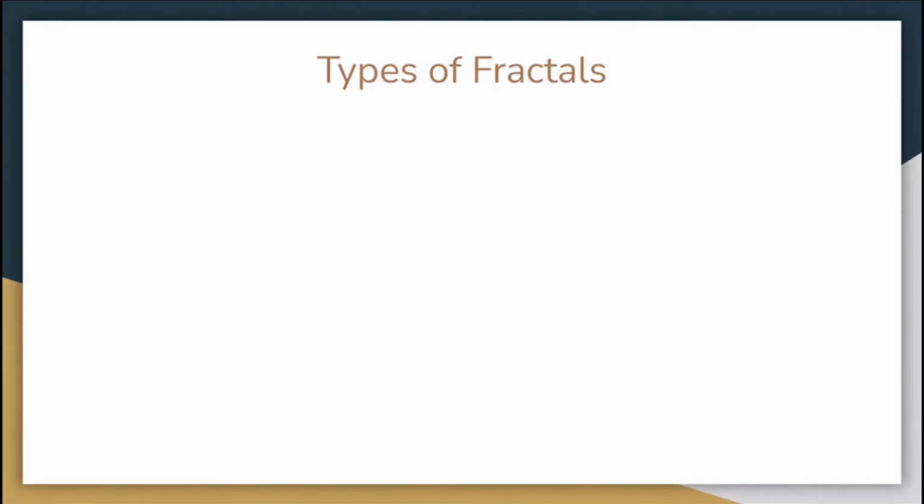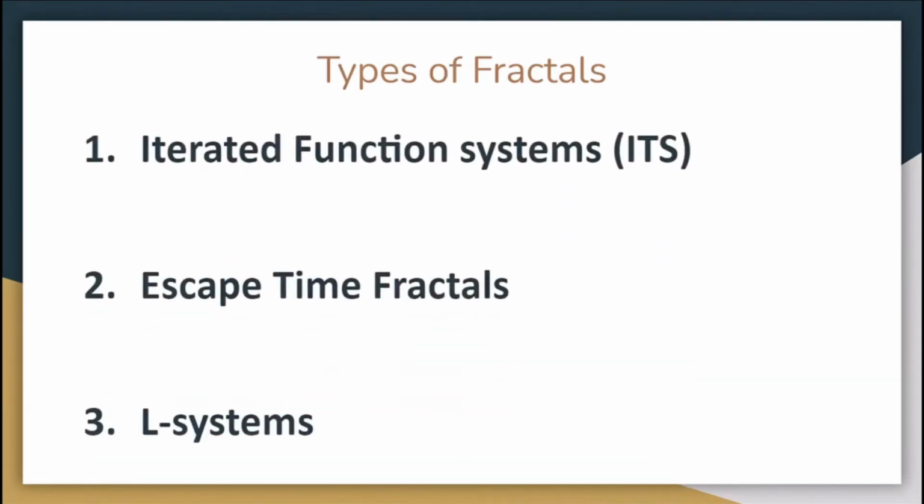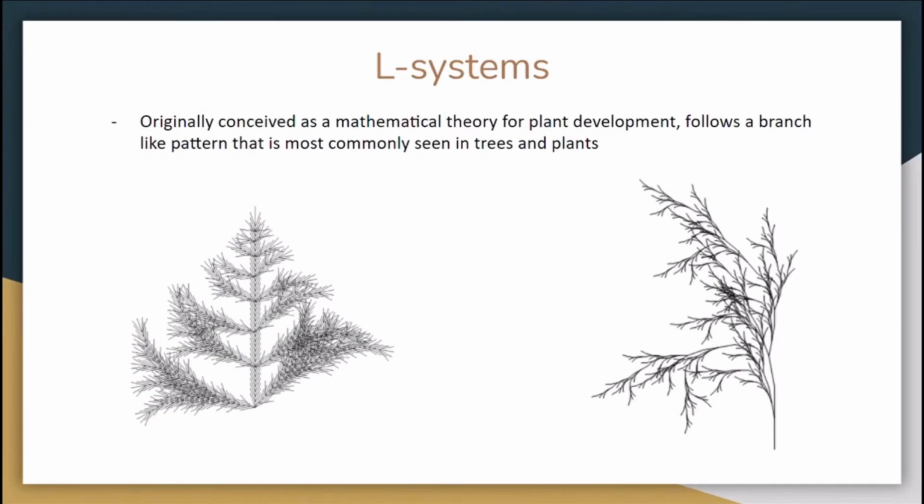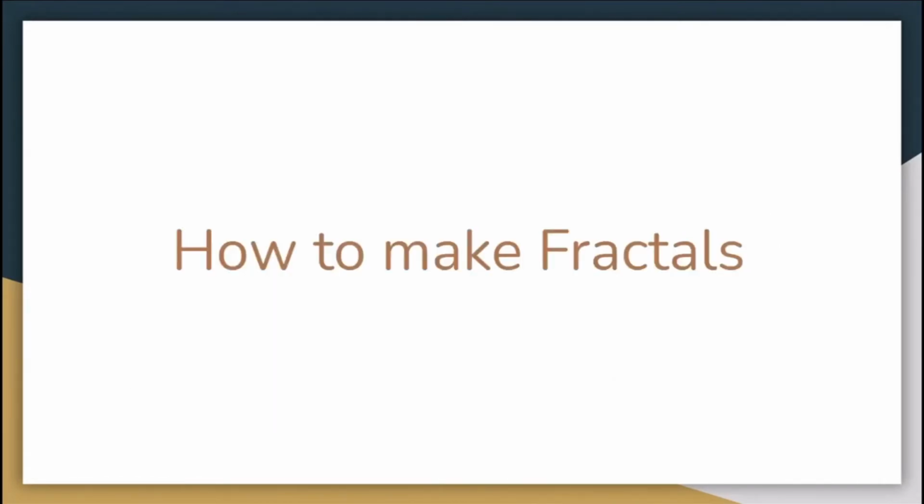Lastly, L-systems is the last type of fractal. Originally conceived as a mathematical theory for plant development, it follows a branch-like pattern that is most commonly seen in trees and plants. As you can see, the branches and leaves of the two photos follow a certain pattern creating fractals. Now, it is time to make our own fractal.